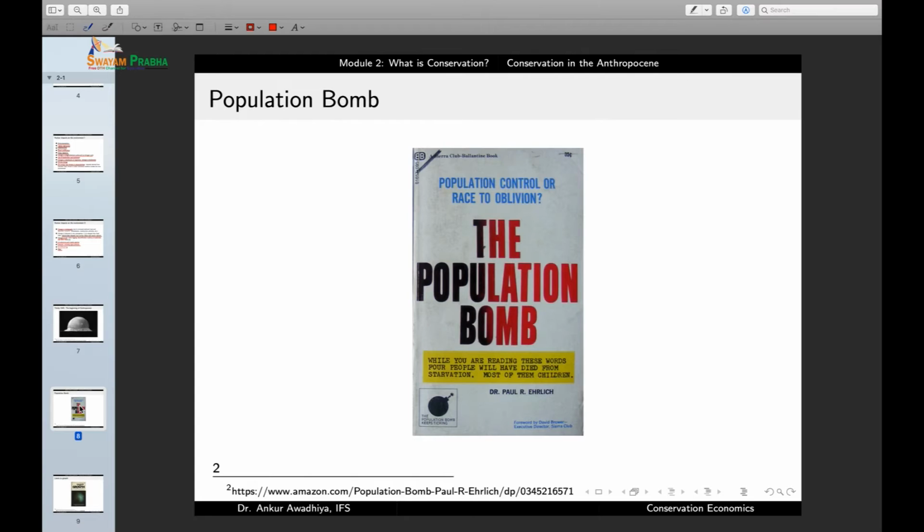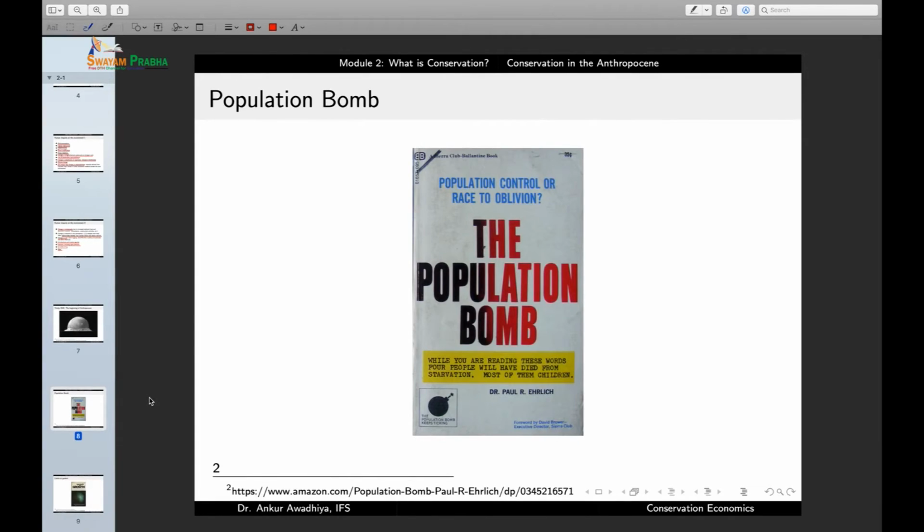Now, over time, humans have become more and more conscious of the impacts that they are having. And so these days, especially in the 1960s, we started talking about things such as the population bomb. So we started to realize that our populations are growing at such fast paces that it is now becoming impossible for nature to tolerate us. And so we started talking about the population bomb: that if we do not control our populations in a very short period of time, we will over-consume so much of resources that we will have nothing left.